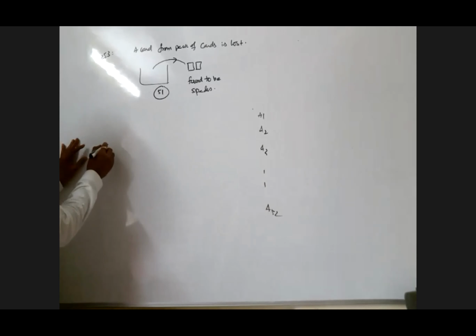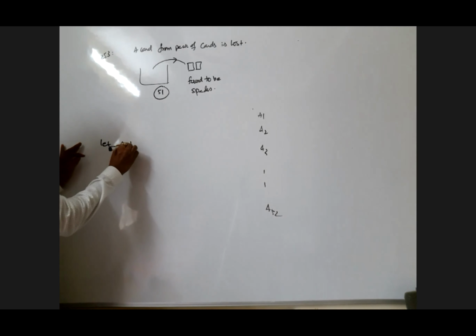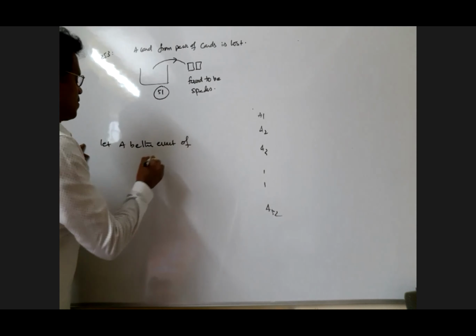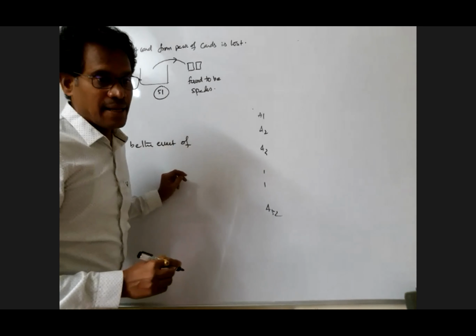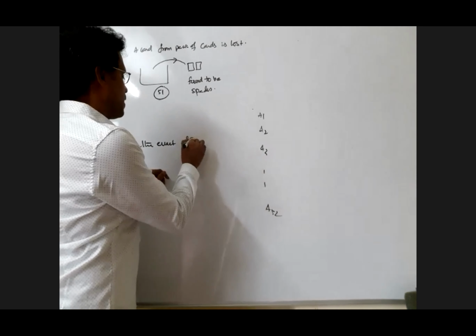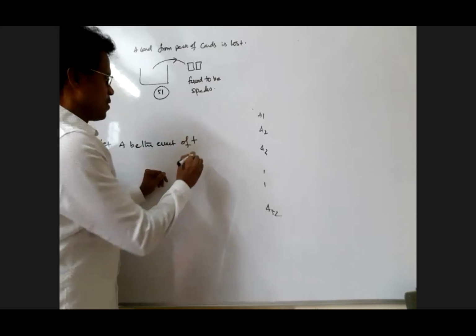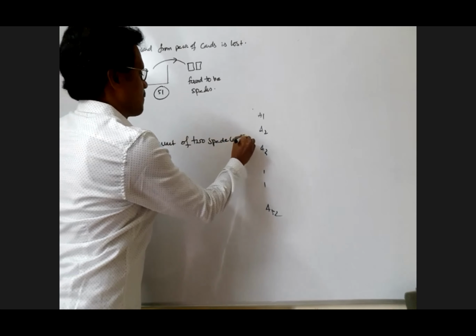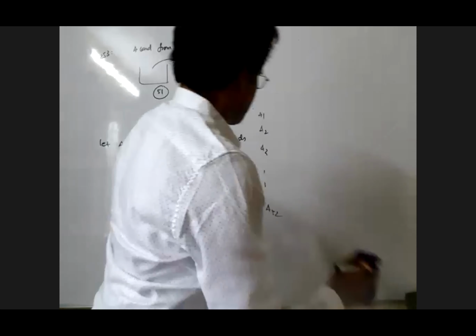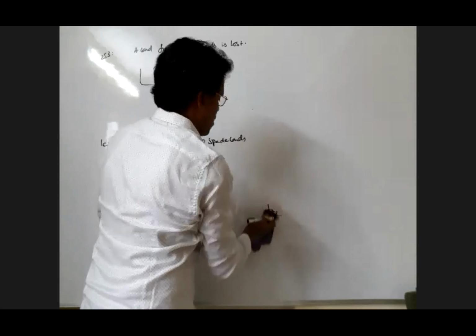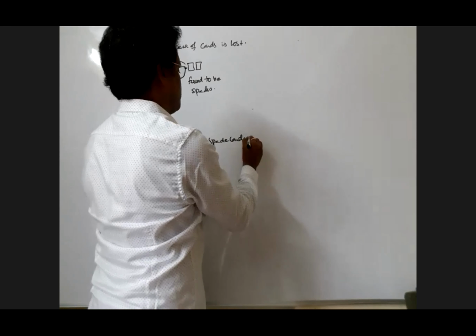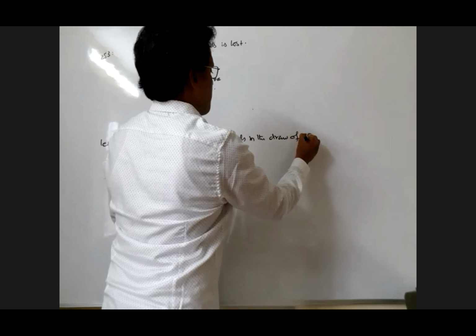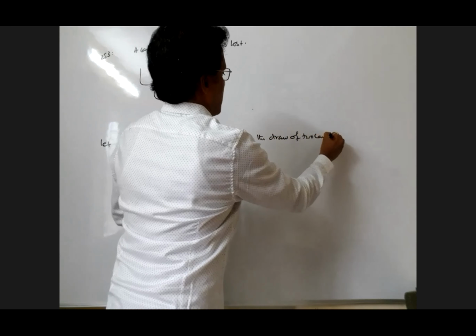Let A be the event of getting 2 spade cards in the draw of 2 cards. This is A, my dear.